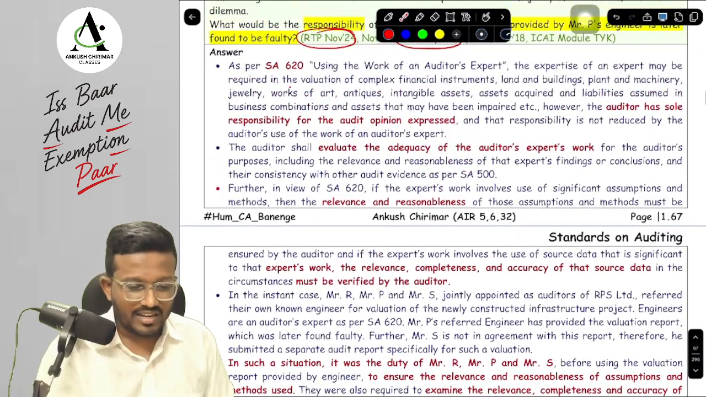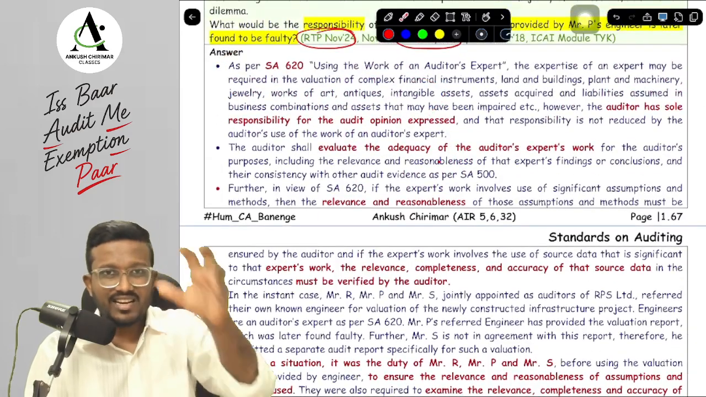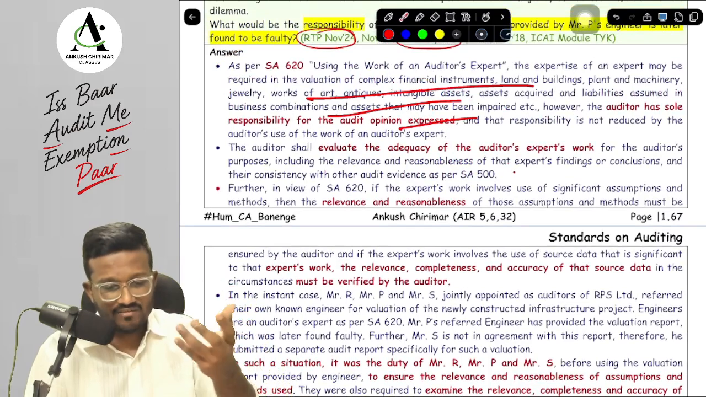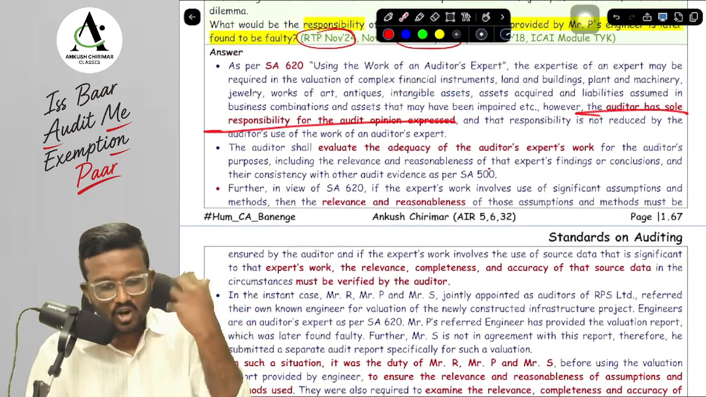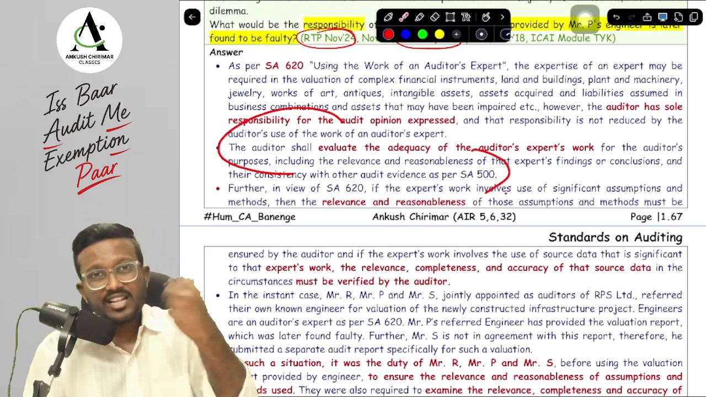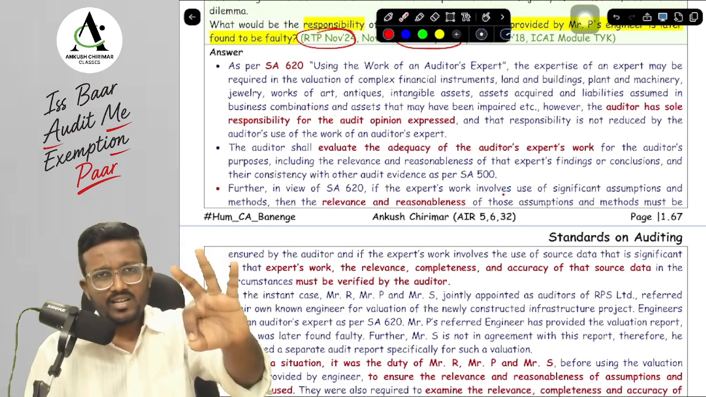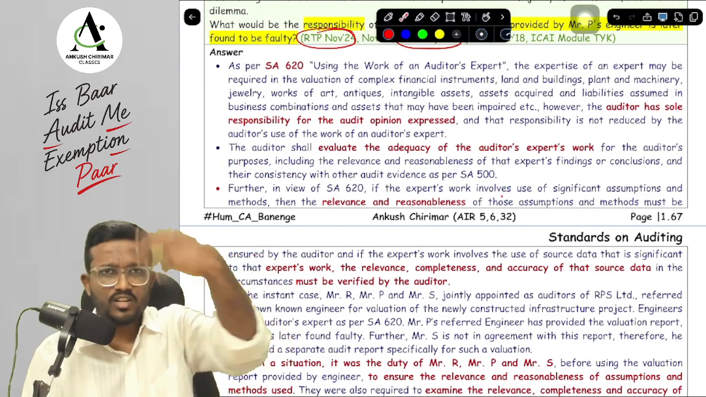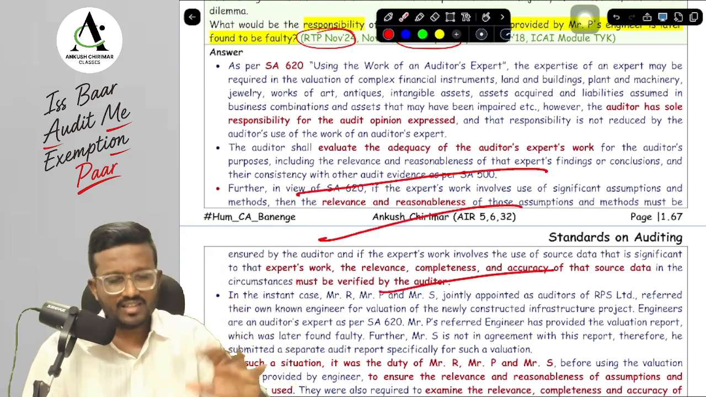So here what they have written is, as per SA 620, they are the examples of the expertise that the auditor's expert can have. Here the auditor has the sole responsibility for the audit opinion expressed. And now while evaluating the adequacy of the auditor's expert work, we have to perform three things, that is source data, relevance and reasonableness of assumptions and method, and expert findings. These are the three things that are mentioned over here.